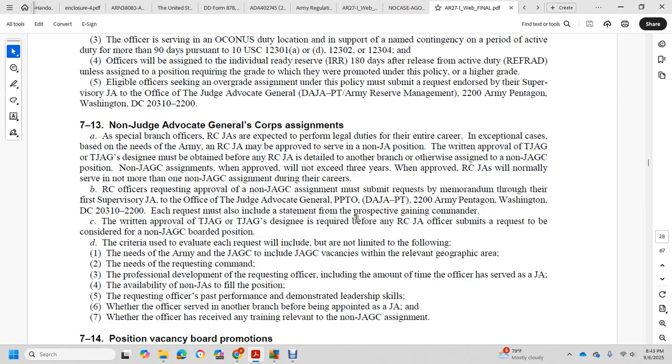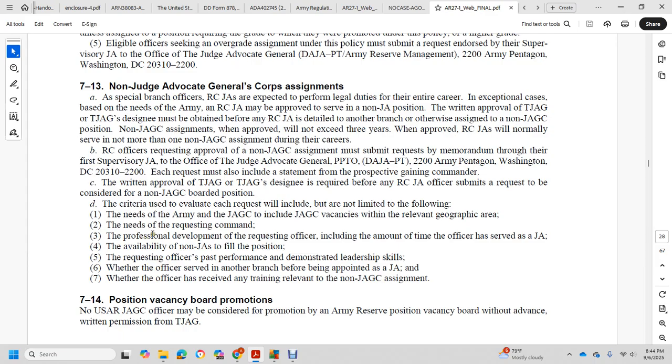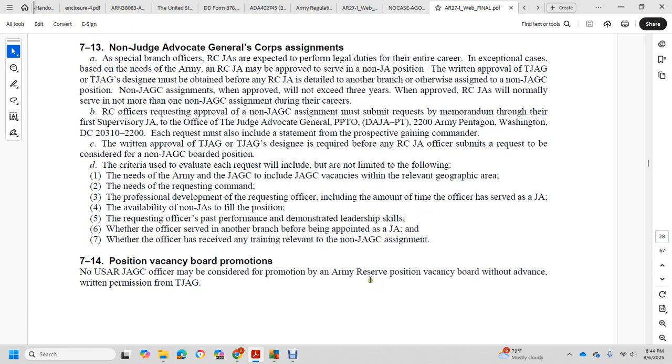Written approval of the Judge Advocate General or the Judge Advocate General's designee is required before a reserve command judge advocate officer submits a request to be considered for a non-judge advocate board position. Criteria used to evaluate each request include, but are not limited to, the following: the need of the Army Judge Advocate General's Corps, including vacancies in the relevant geographical area; the needs of the requesting command; the professional development of the requesting officer, including the amount of time the officer has served in the Judge Advocate General's Corps; the availability of non-judge advocates to fill the position; the requesting officer's past performance and demonstrated leadership skills; whether the officer served in another branch before being appointed a judge advocate; and whether the officer has received anything relevant to the non-Judge Advocate General's Corps assignment.